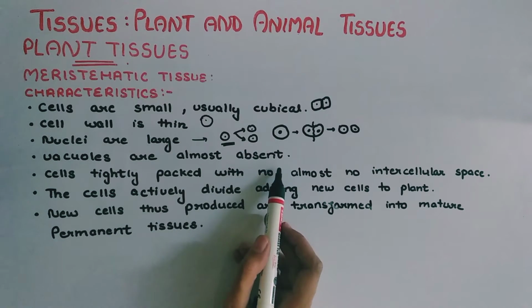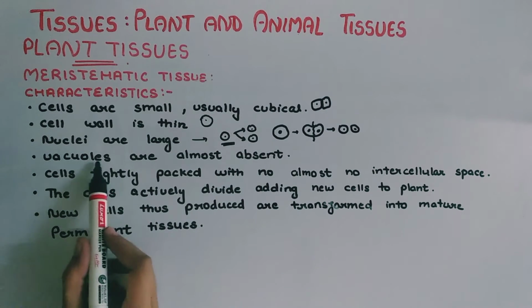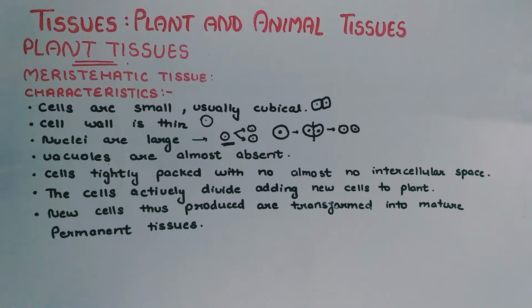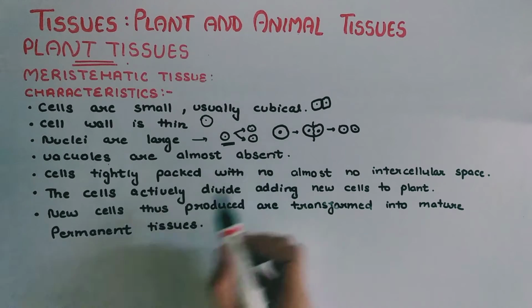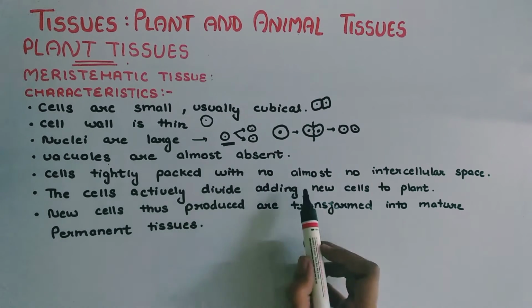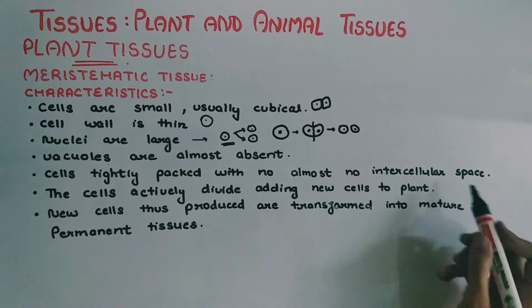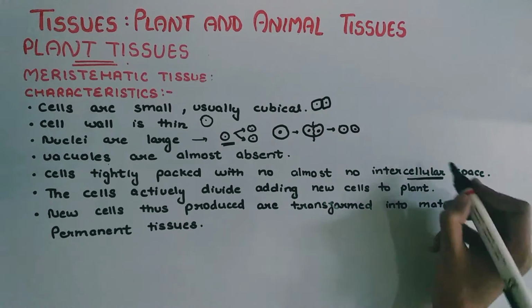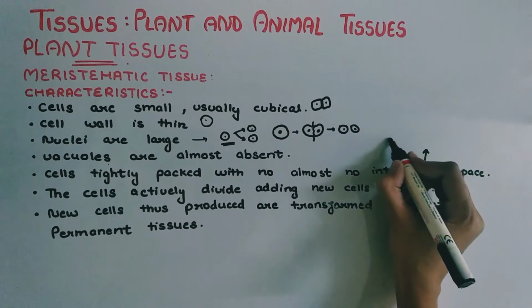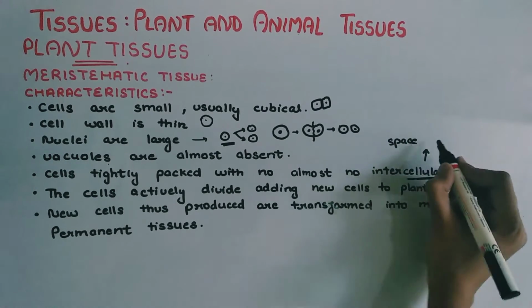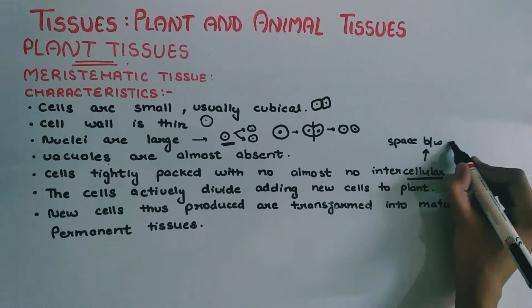Vacuoles are almost absent. Vacuoles are the spaces in the cell for storage, like fluid storage or water storage. They are almost absent. Cells are tightly packed with almost no intercellular space. What is intercellular space? Intercellular space is the space between the cells.